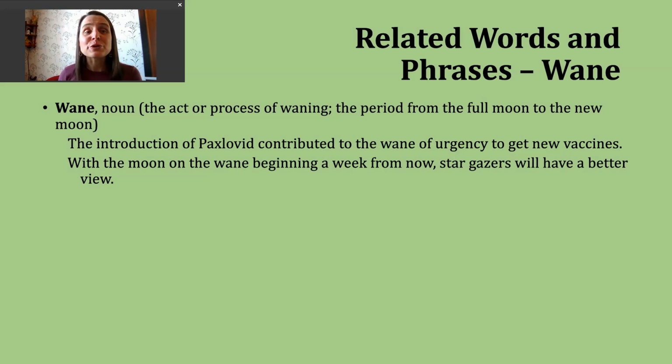A second way to use the noun wane is connected to the fifth definition of our verb, so that period of the full moon to the new moon. So we're kind of talking about that decrease. An example of this. With the new moon on the wane beginning a week from now, stargazers will have a better view. Okay. So again, if you're into astronomy, you might encounter either the noun or verb form of this word. But if that's not something that really interests you, then you aren't likely to see or hear it all that often.